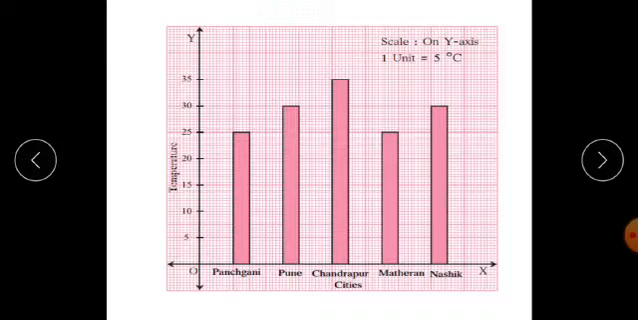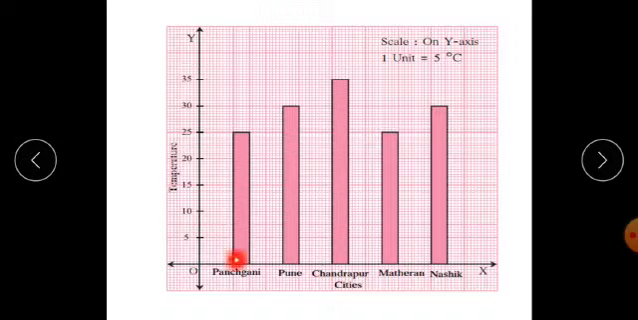Students, when you look at the graph very carefully, a horizontal line and a vertical line, that is the x-axis and y-axis, have been drawn, which intersect each other at the point of origin, which is denoted by O. Now, the names of different cities are written below the x-axis and the temperatures are taken on the y-axis using the scale 1 unit equals 5 degrees Celsius. Therefore 5, 10, 15, 20, 25, 30 and 35.